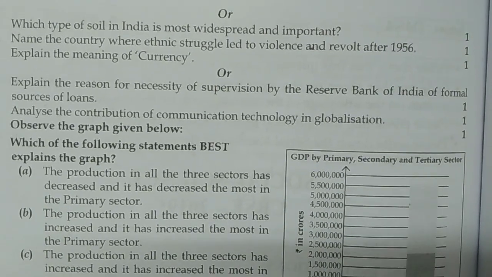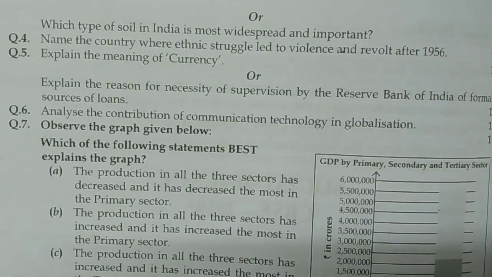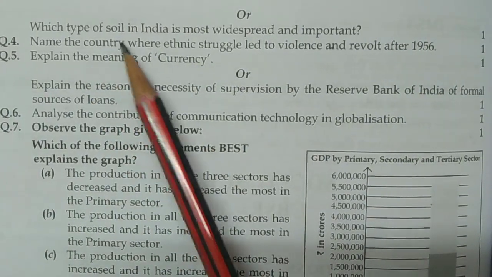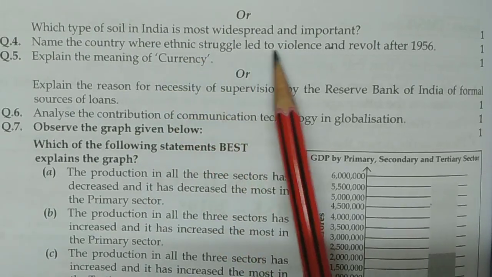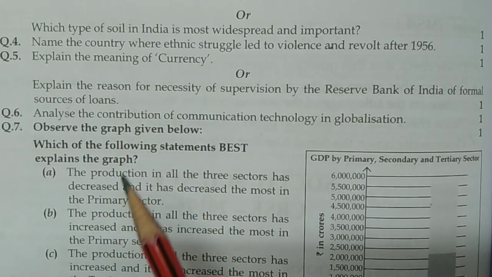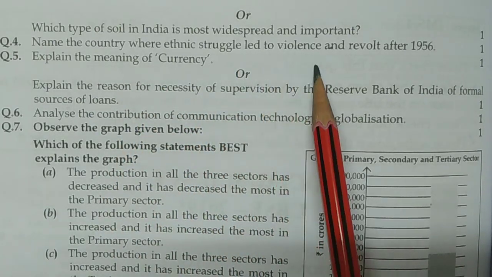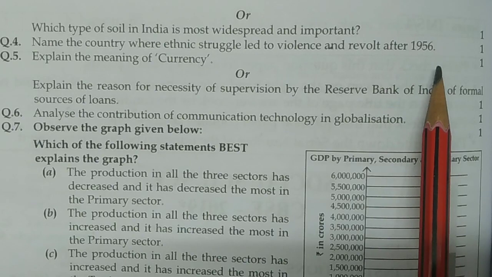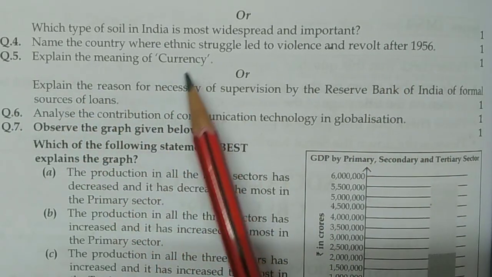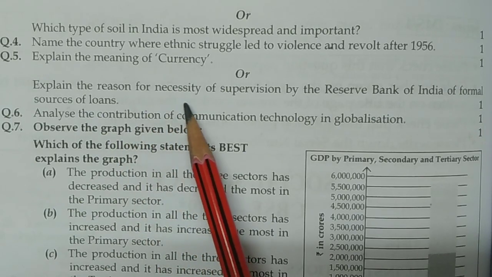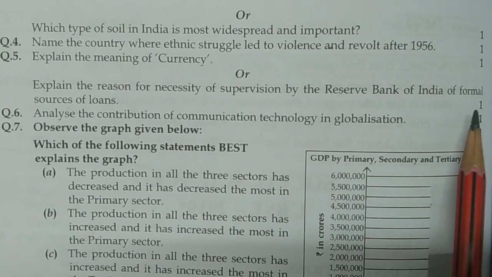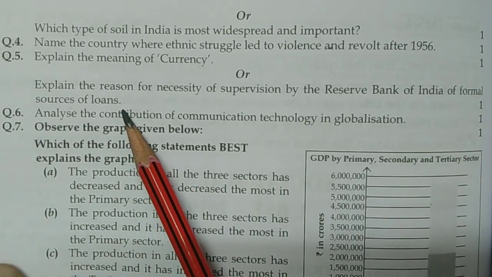Now question number 4 starts from here. Or, which type of soil in India is most widespread and important? Next, question number 4, name the country where the ethnic struggle led to violence and revolt after 1956. Next, question number 5, explain the meaning of currency, or explain the reason for the necessity of supervision by the Reserve Bank of India of formal sources of credit.